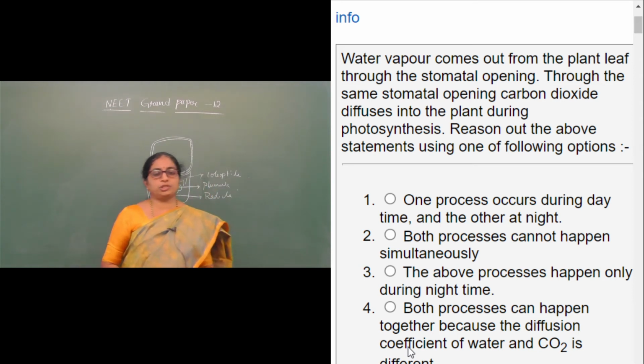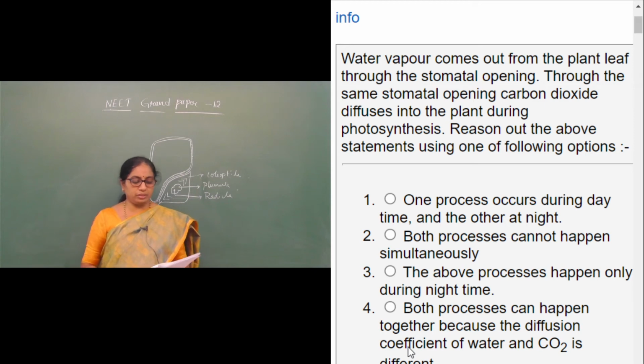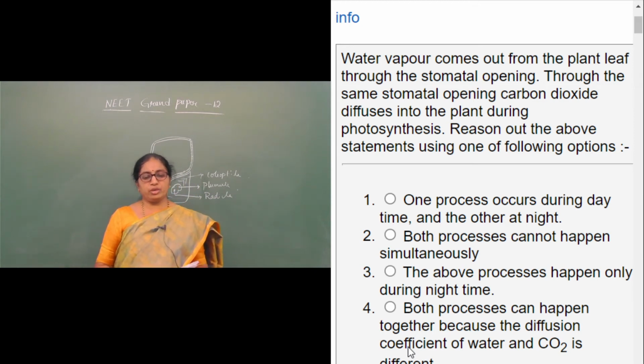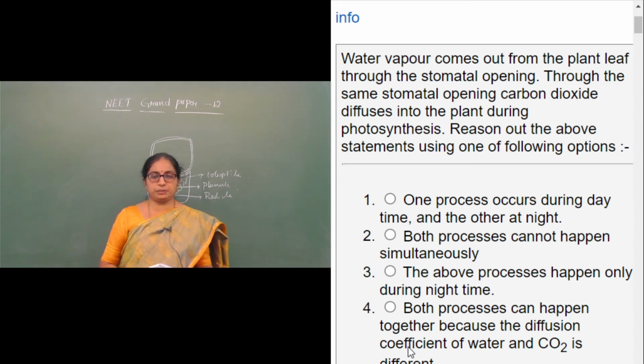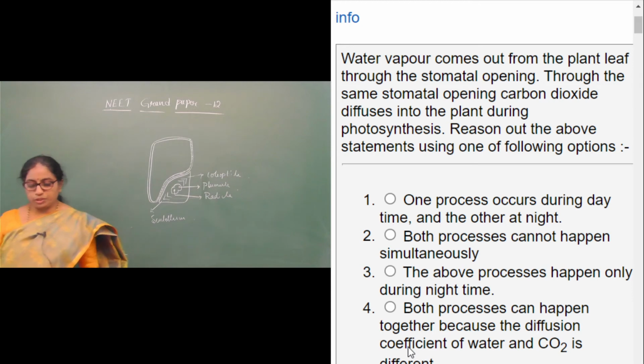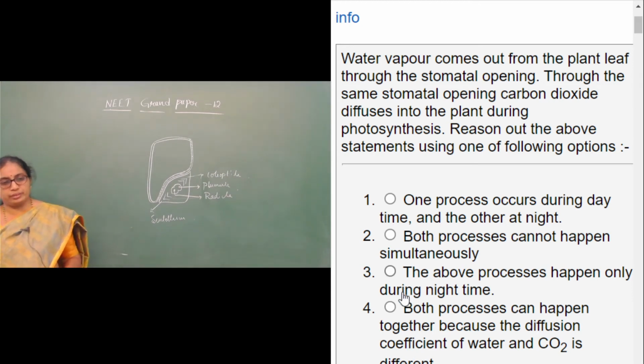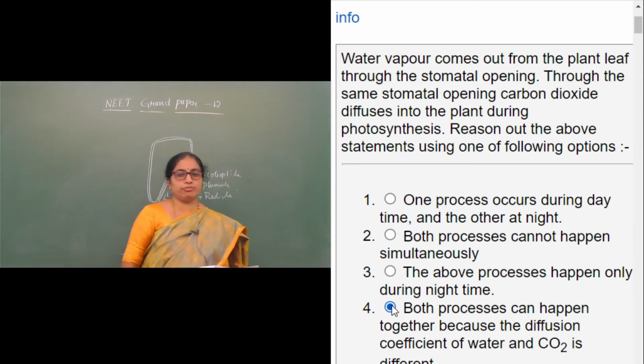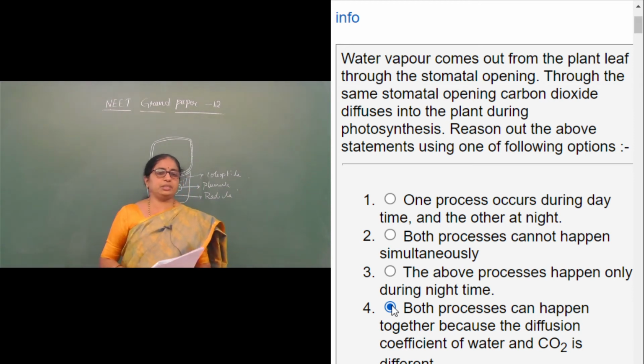Both processes can happen together because the diffusion coefficient of water and carbon dioxide is different. So absolutely the answer is both processes can happen together because the diffusion coefficient of water and carbon dioxide is different. Water vapor comes out from the plant leaf, that is transpiration.